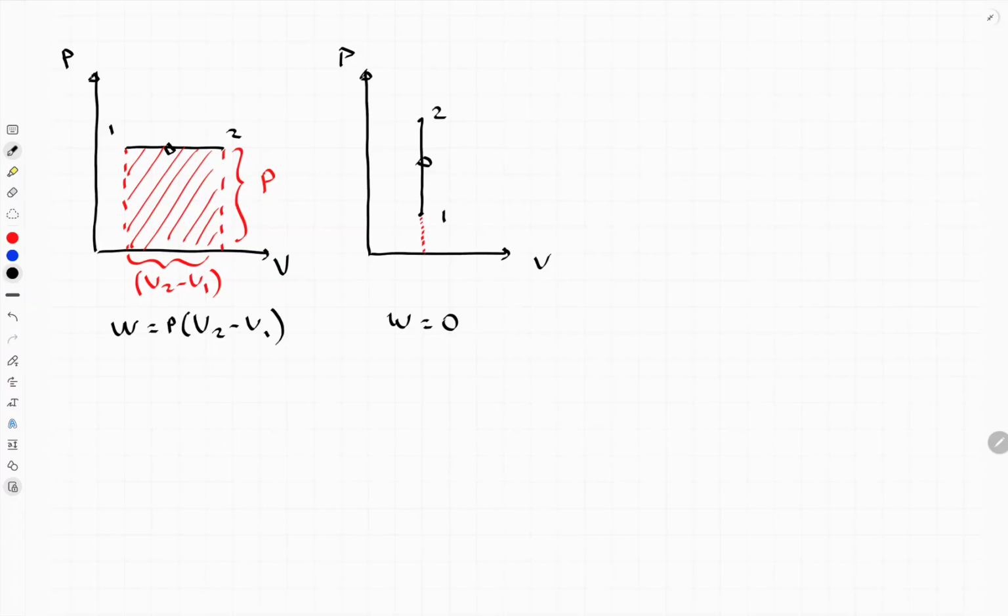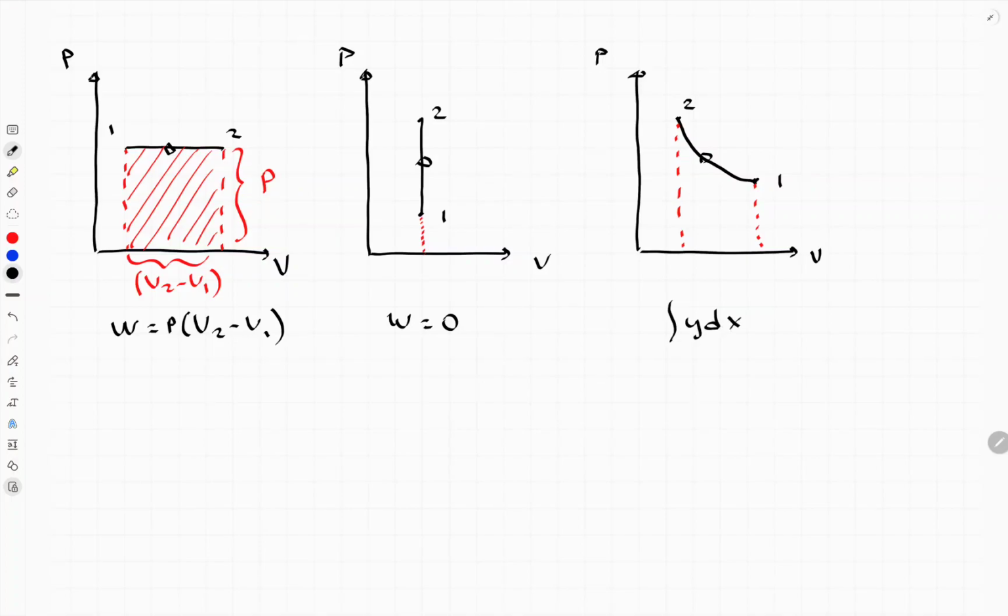Okay, let's check it again for the last process, the isothermal process. For the isothermal process, this is the line, initial point, let's say, final point, or vice versa. Let's check what the area under this line is. In terms of math, in terms of geometry, the area under this line is y delta x.